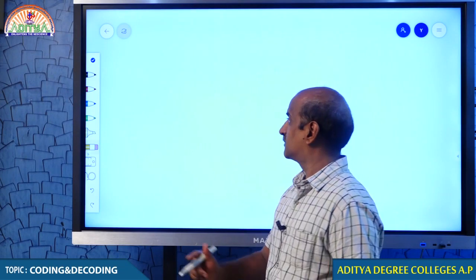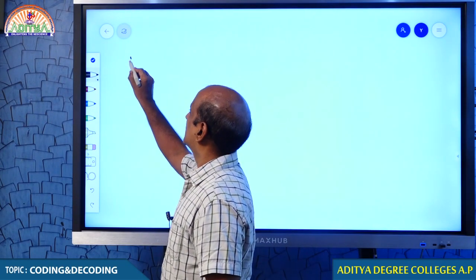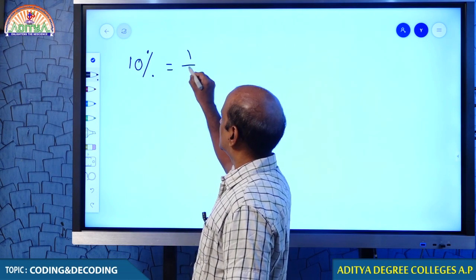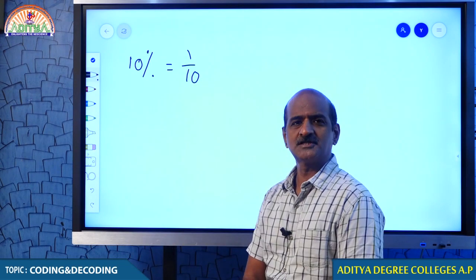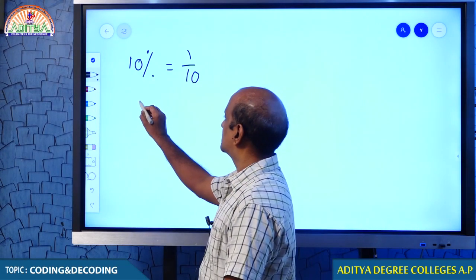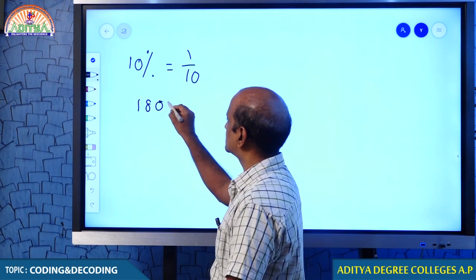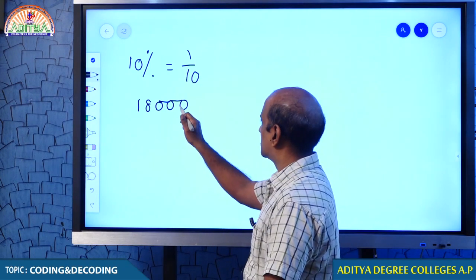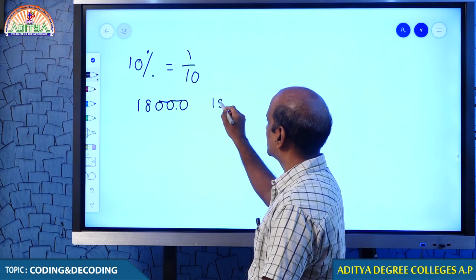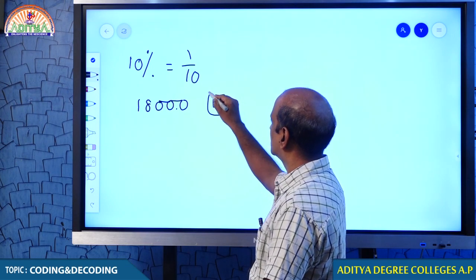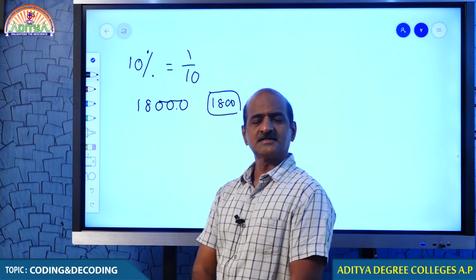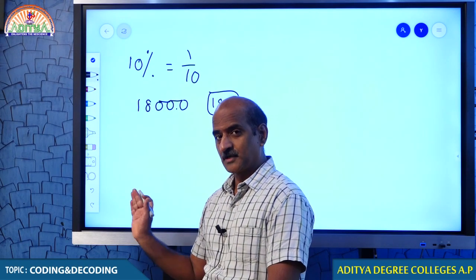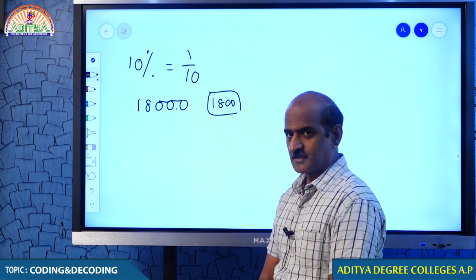Come on student, let me tell you. Now, just look at that. As far as 10% is concerned, we can get the 10%. 10% is nothing but 1 by 10 of the number. Tell me students, what is 10% of 18,000? 10% of 18,000 is 1800. 10% is nothing but the 10th part, that is moving the decimal one place this way. I think you understand this.